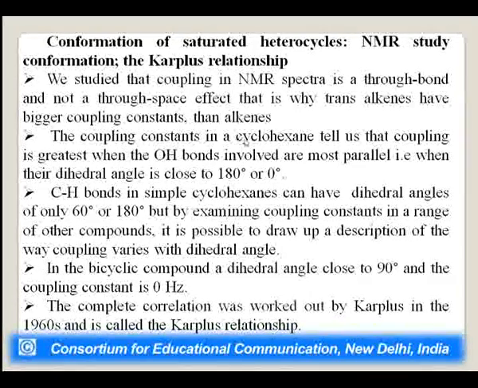The coupling constant in a cyclohexane tells us that coupling is greatest when the CH bonds involved are most parallel, when their dihedral angle is close to 0 or 180. That is why we call it the parallel position. CH bonds in simple cyclohexane can have dihedral angles of only 60 degrees or 180 degrees, we have discussed it. But by examining coupling constants in a range of other compounds, it is possible to draw up a description of the way coupling varies with the dihedral angle.